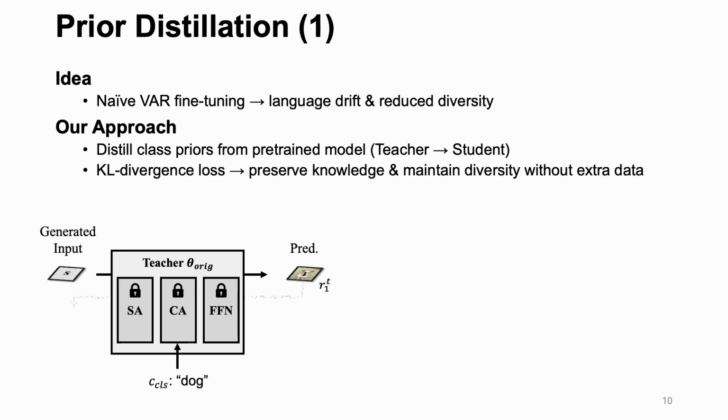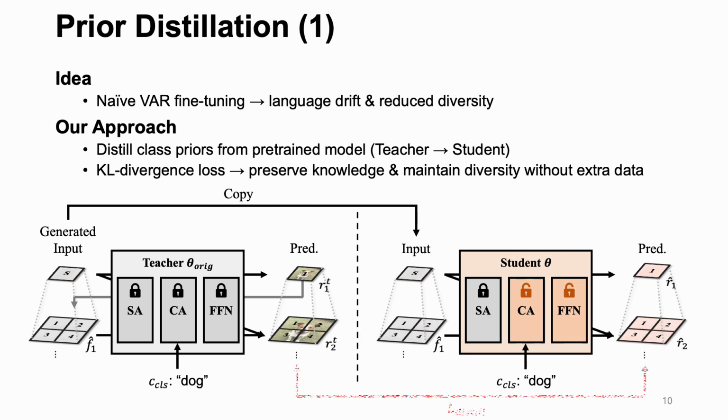Finally, prior distillation. Naive fine-tuning often causes language drift because it forgets the pre-trained class-level priors. We prevent this by distilling class priors from the original pre-trained model into the fine-tuned one using a KL divergence loss. This preserves pre-trained knowledge and maintains diversity without additional data generation.